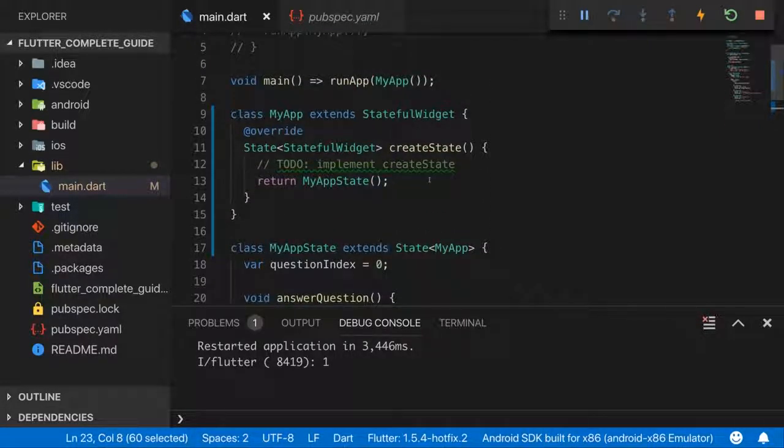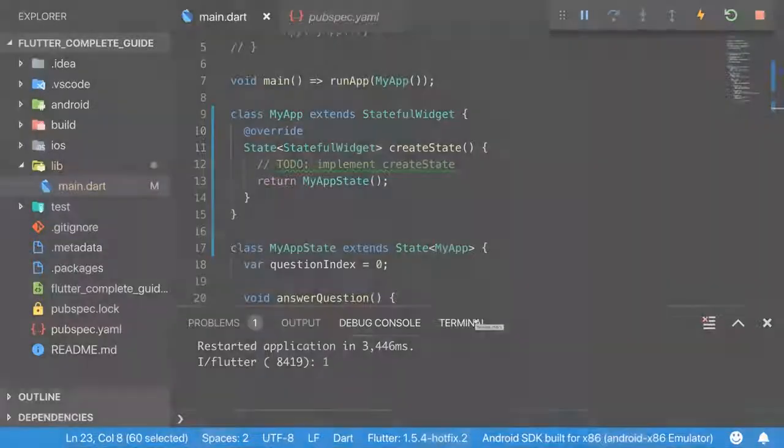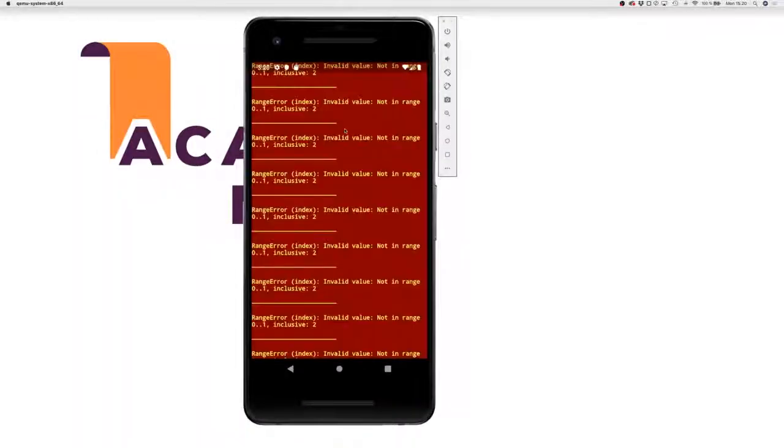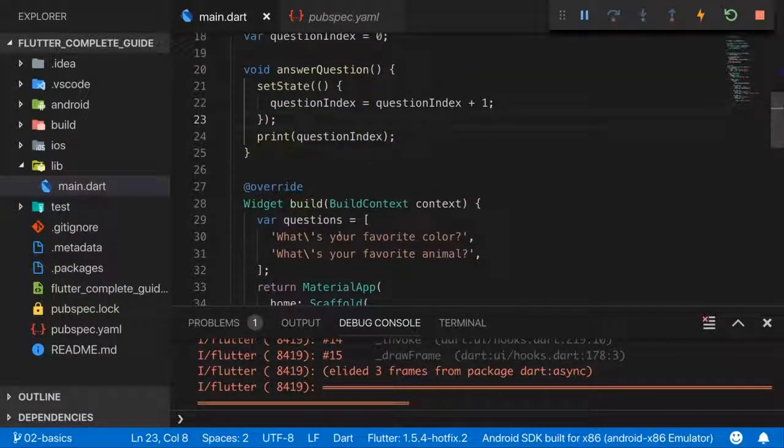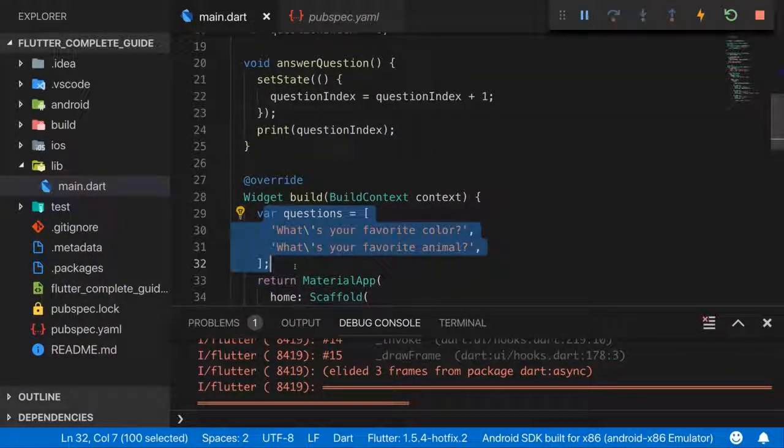Throughout this course, we'll work with both stateless and stateful widgets. As you will learn, the majority of widgets will actually be stateless, because more often than not, you're just concerned with outputting something in a nice way. But occasionally, you need to change data. You need to react to user input and change something, and then we'll use stateful widgets, which are the other core type of widget Flutter supports. By the way, please note that if you press this more than once, you of course get an error, because then you change question index to 2, and you would try to access the third question, which we of course don't have.